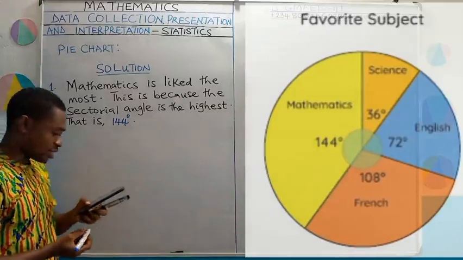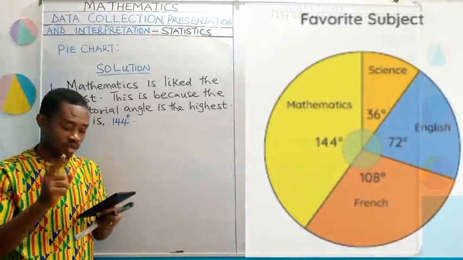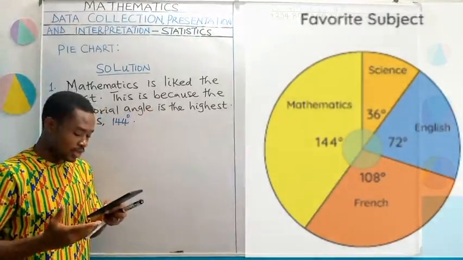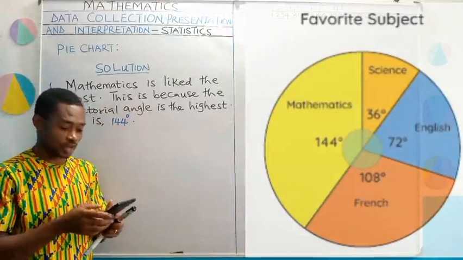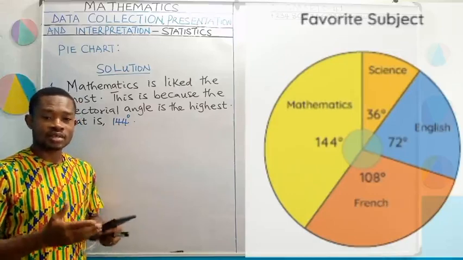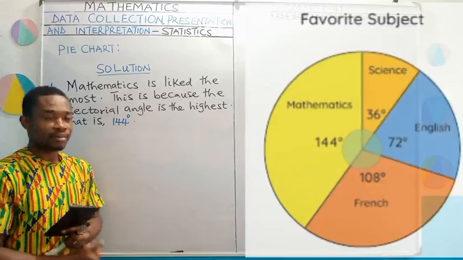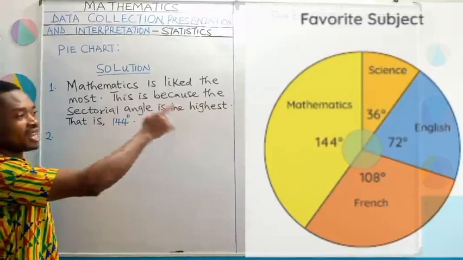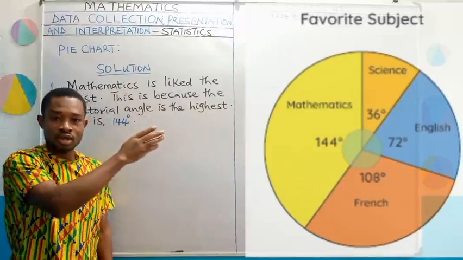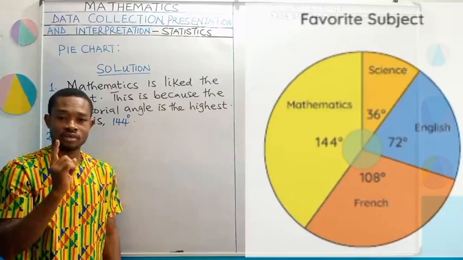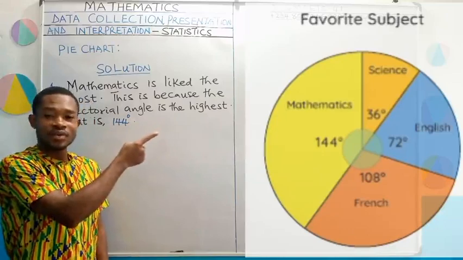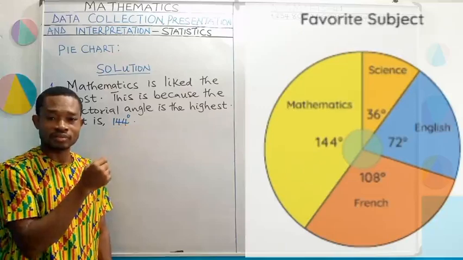In question 2, we are asked if the total number of students whose responses have been shown in the pie chart is 20, how many students said that science is their favorite subject? Now, we are interested in the number of students that said science is their favorite subject. How do we get that? We have to look at the pie chart. The number of students whose sectorial angles have been shown were not given. The number of students that like mathematics, science, French, English, they were not shown there. What was shown there is the sectorial angle.